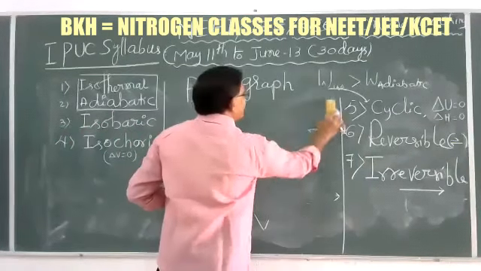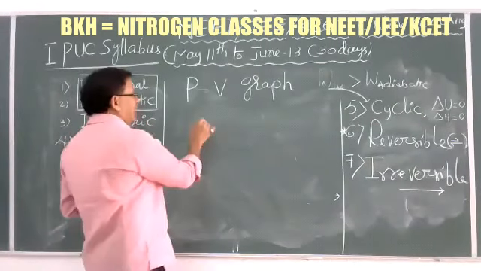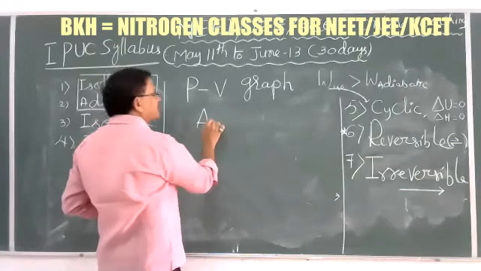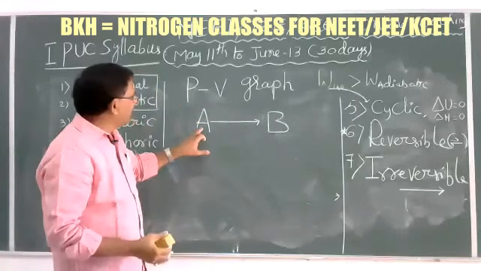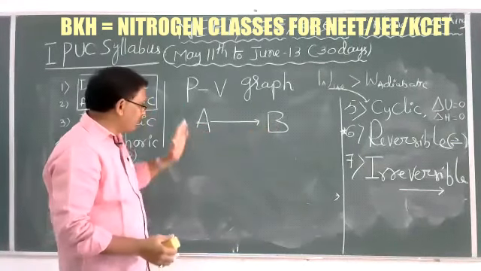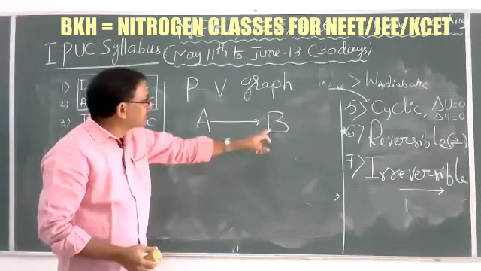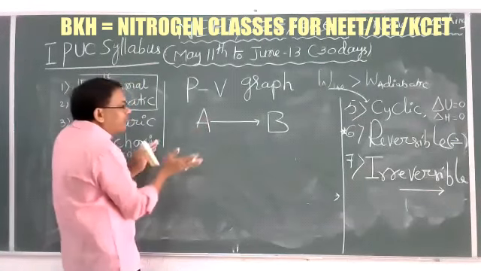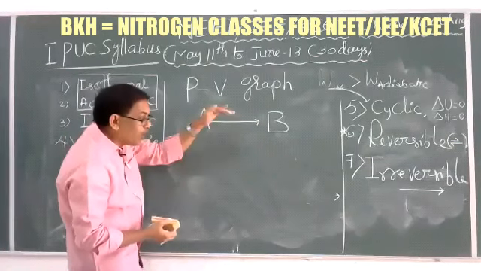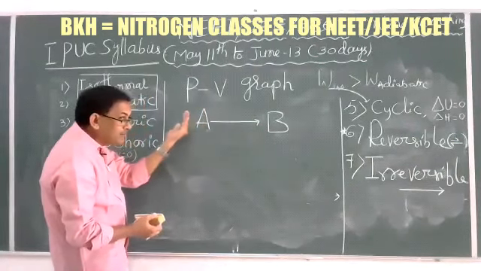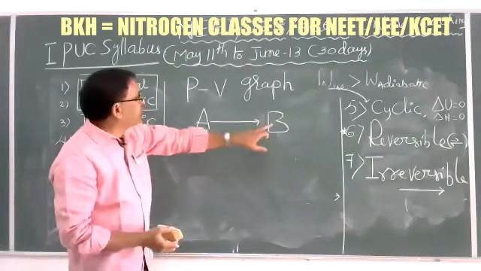In a reversible process, generally reactant A is converted into product B. While moving from A to B, the driving force is more than the opposing force. So A is a reactant and B is a product.